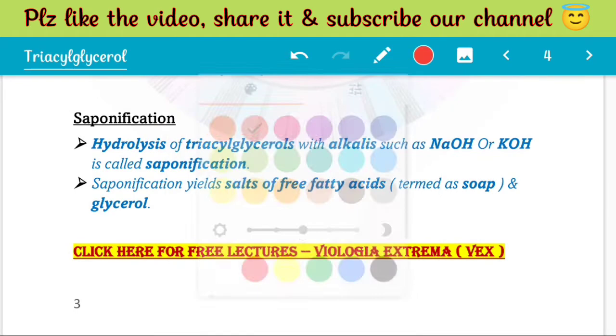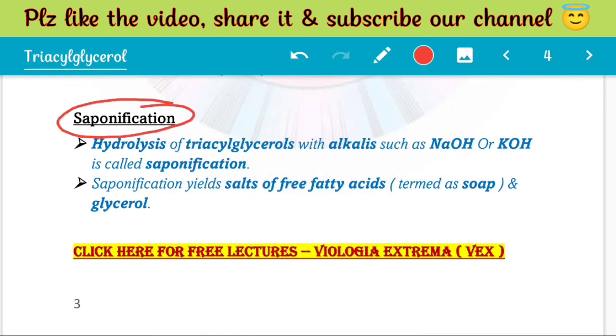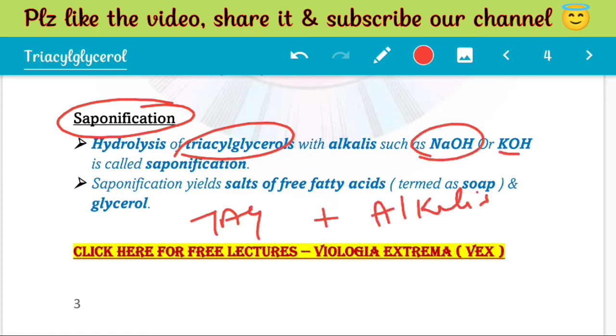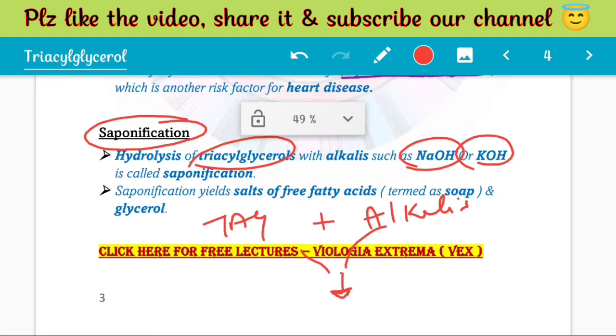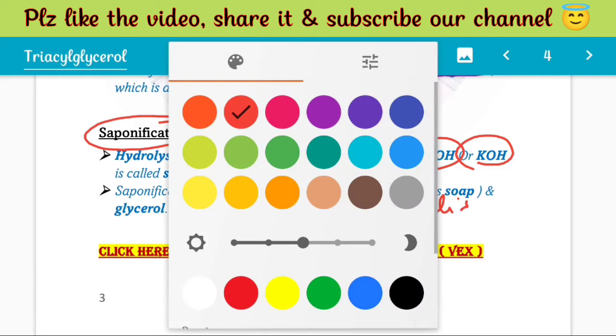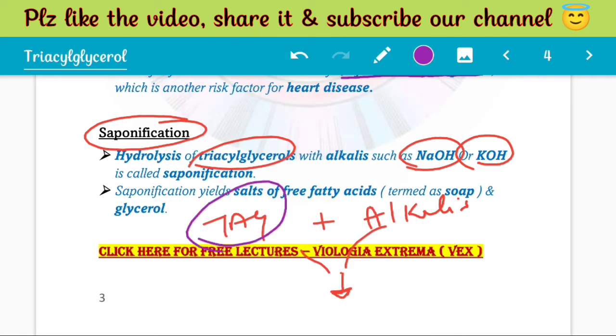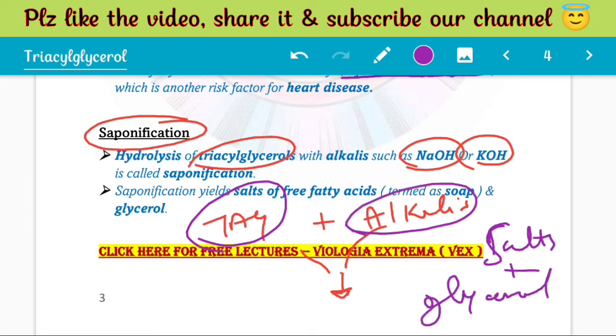Now I will talk about saponification. What happens if we take triacylglycerols, these TAGs, and we add some alkalis to them, like sodium hydroxide or potassium hydroxide? These alkalis hydrolyze, they break down these TAGs into salts of fatty acids plus glycerol.